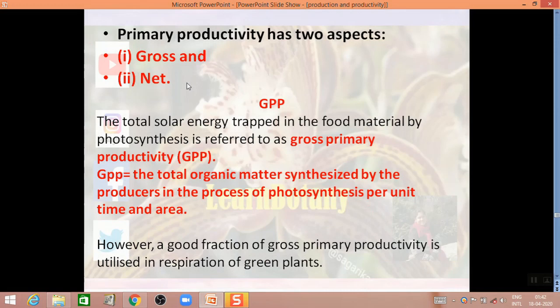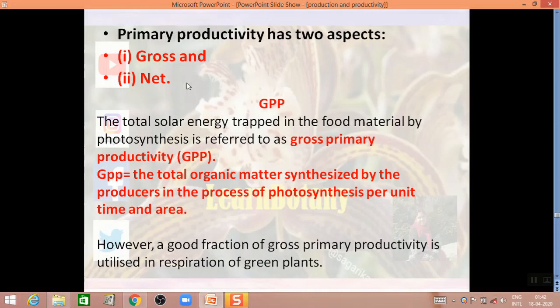If we go by the proper definition, it is the total organic matter or biomass synthesized by the producers in the process of photosynthesis per unit area and time. However, after the production of GPP, a good amount of that GPP is utilized by the producers, the green plants, in their respiration process.